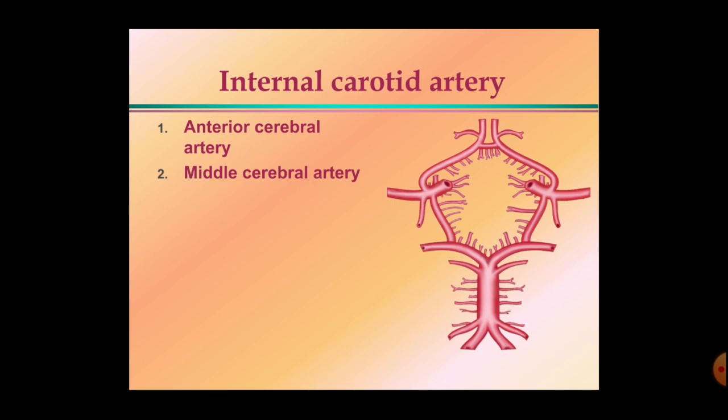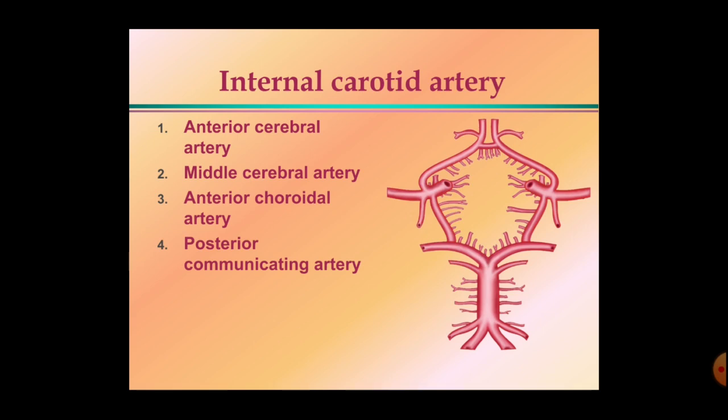The next artery present here is the anterior choroidal artery. This small artery is the anterior choroidal artery. The next one is the posterior communicating artery. This artery present here is the posterior communicating artery. The last one is the ophthalmic artery. This small artery seen here is the ophthalmic artery.